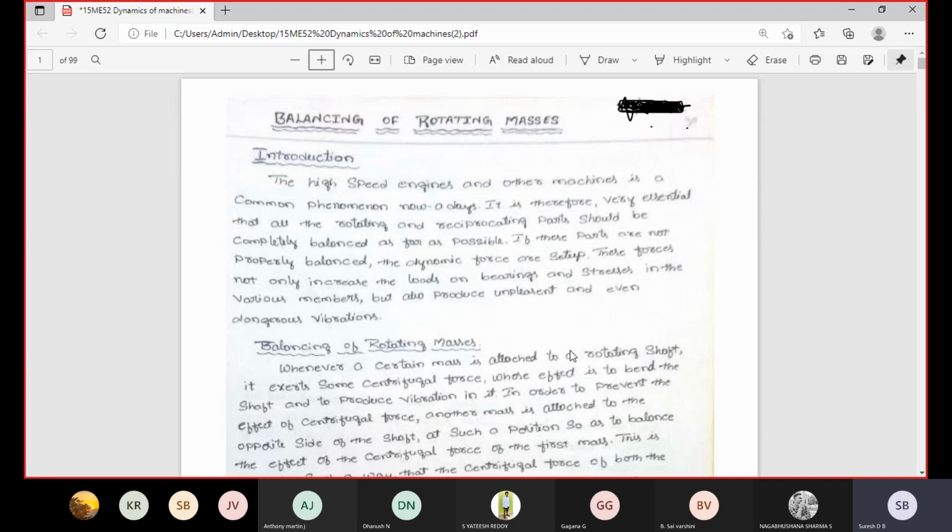Dynamic force or dynamic load is when any body is in moving or rotary motion, and so many forces or loads are acting on that particular body. Those types of forces or loads are called a dynamic force or dynamic load. Here, in this rotating shaft, the shaft is in rotary motion. Due to rotation of the shaft, the centrifugal force is acting away from the body.